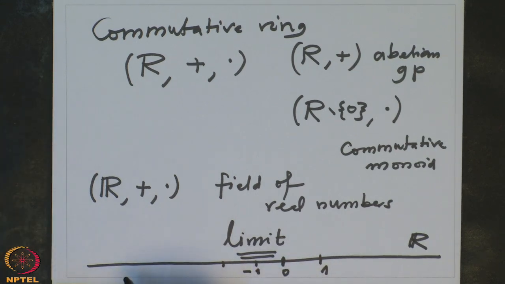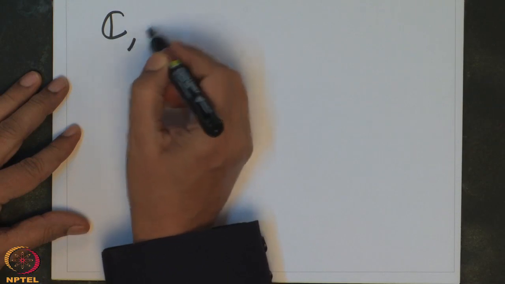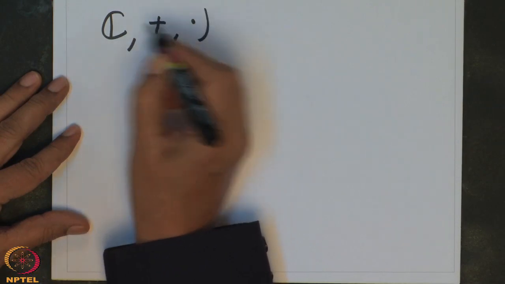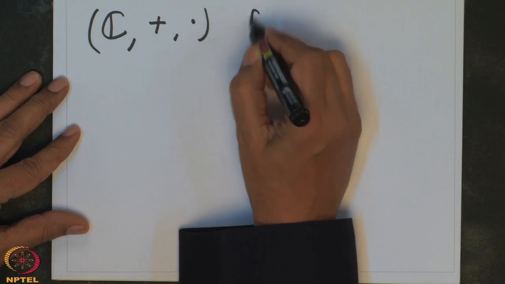Usually the standard convention, inherited from physics, is that when you go to the left side it is negative, when you go to the right side it is positive. And this is also related to our Indian philosophy, mythology, that when you go to the right side it is more positive. So that is the field of real numbers. And one more example, C plus dot, complex numbers. This is the field of complex numbers.